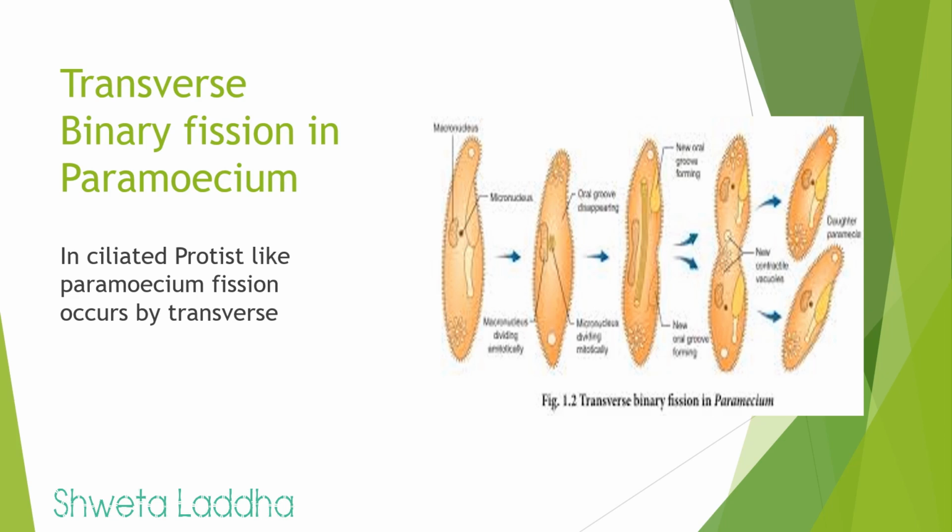The next type is transverse binary fission which is occurring in Paramecium. Transverse means horizontally. You can see here the ciliated protist Paramecium. It undergoes transverse fission or division producing two daughter Paramecia.